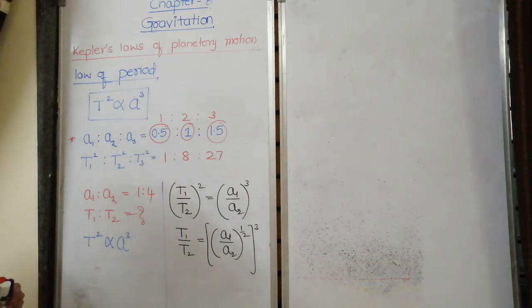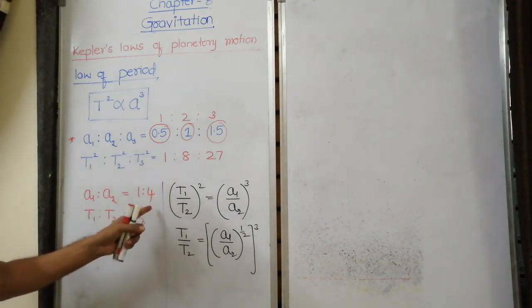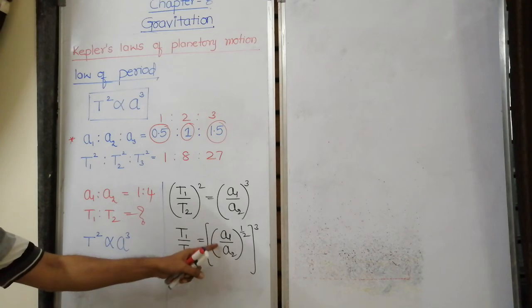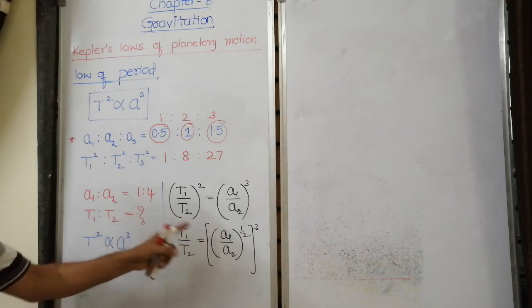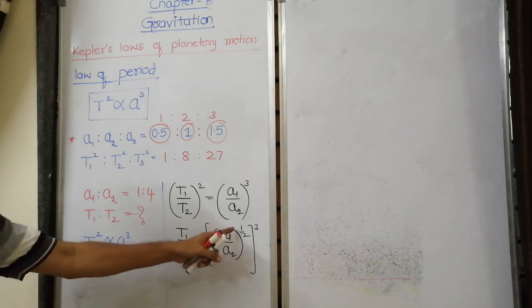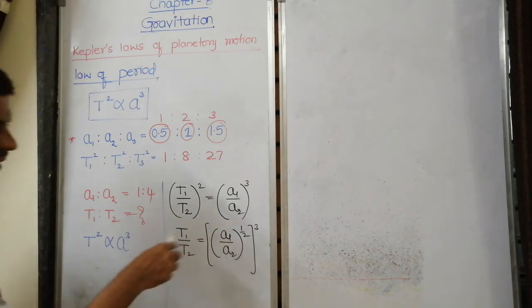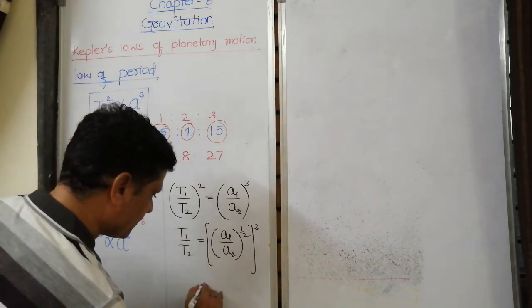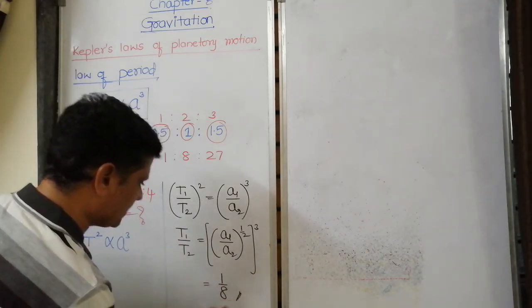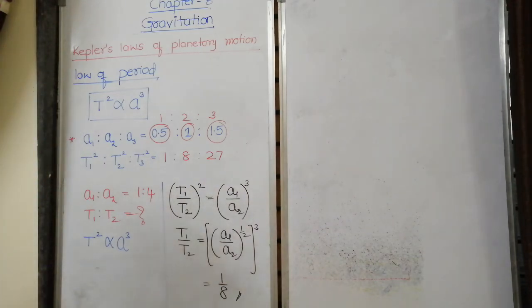Okay, so 1 is to 4 is nothing but 1 by 4, which can be written as 1 by 2 whole square. Root means it is 1 by 2, 1 by 2 cube is nothing but, simplify, you get 1 by 8, I think, is the answer. Do it fast.